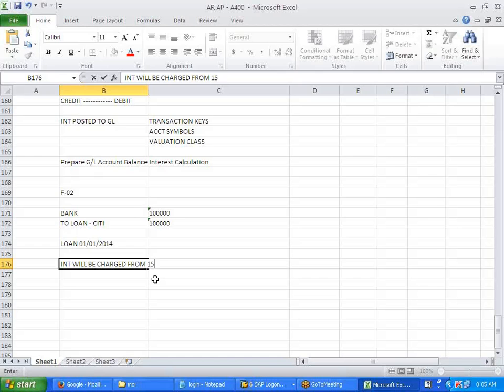But interest will be charged from 15/01/2014. Clear? There is a grace period of 15 days. Maybe grace days, or maybe you have a check. The moment you deposit the check, from there the interest will be calculated. They have issued the check, the bank said from whenever you're depositing, but the date is from 15, like that. So how do we take into account such a scenario?